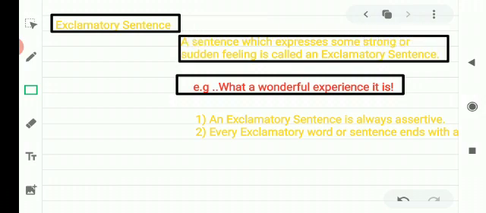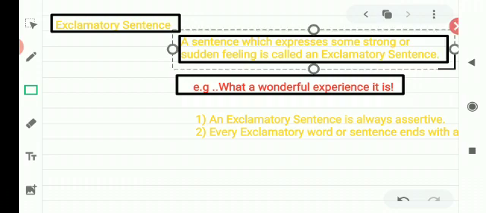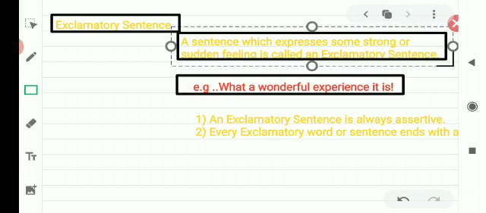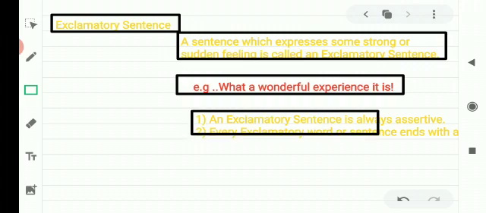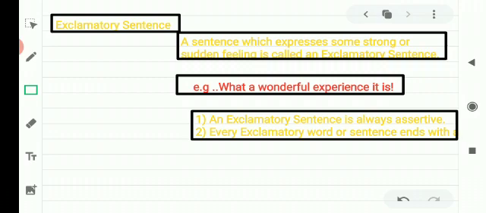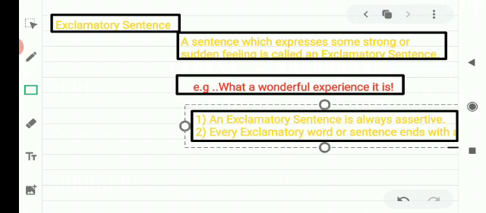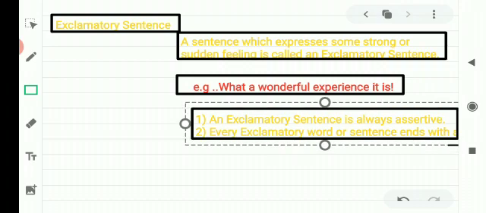Sometimes we ask questions. Sometimes we give commands. Sometimes we express our feelings. Sometimes we only transfer information.